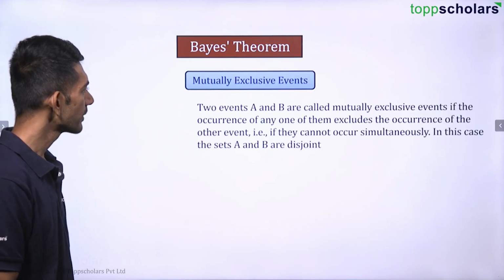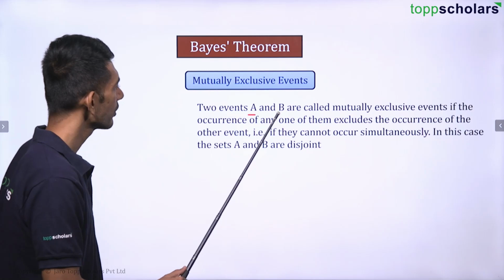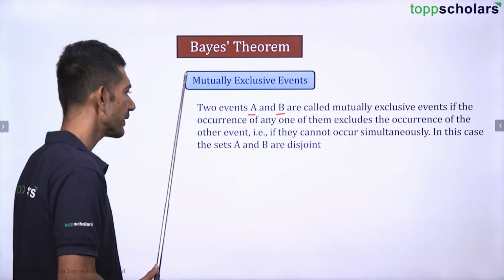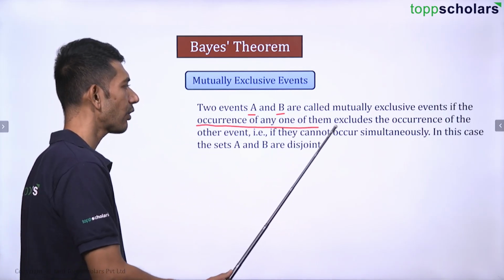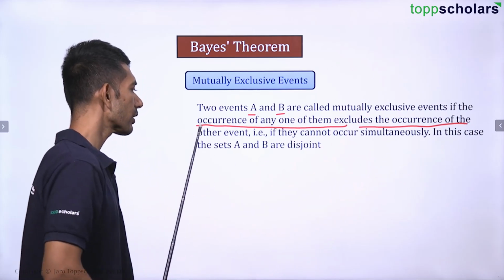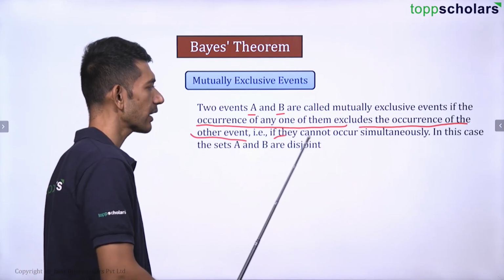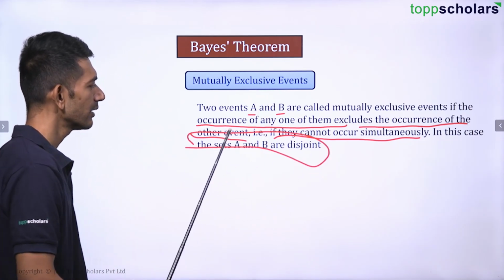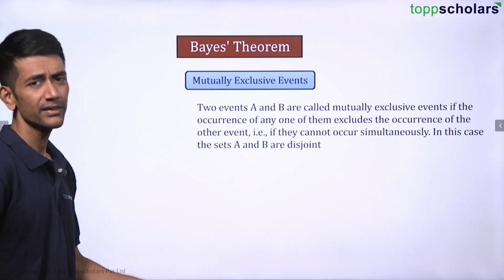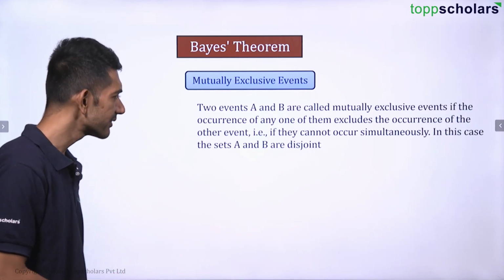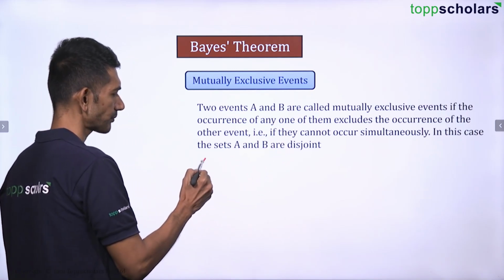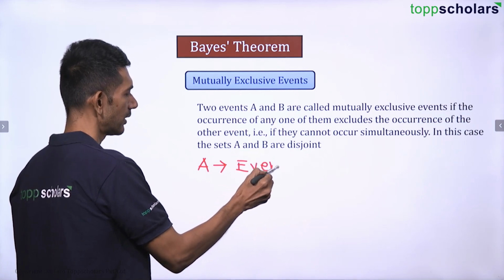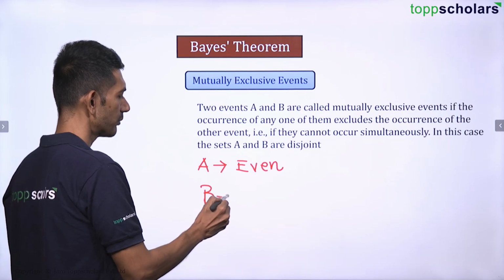Mutually exclusive events. Now suppose you have two events, A and B. They are said to be mutually exclusive events if occurrence of any one of them excludes the occurrence of the other event. That is, if they cannot simultaneously occur. In such cases, basically this is more important, they are disjoint. As I mentioned previously, if I throw a dice and if A is an event of getting even numbers and B is an event of getting odd numbers.